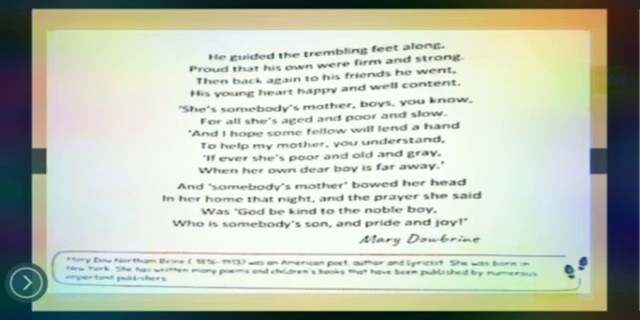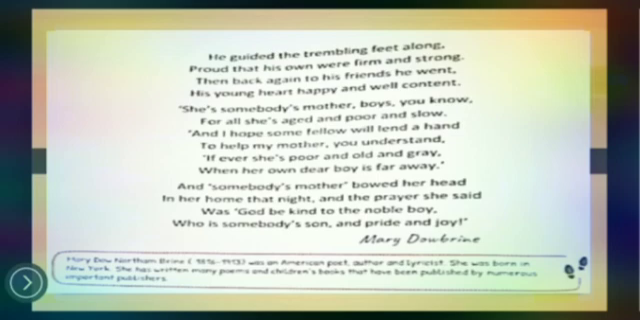He guided the trembling feet along, proud that his own were firm and strong. Again, trembling feet is used for the feet of that old lady, and firm and strong are used for that young boy. He was proud that his feet were firm and strong, and with this pride he was guiding the trembling feet along. What is trembling? It means shaking.